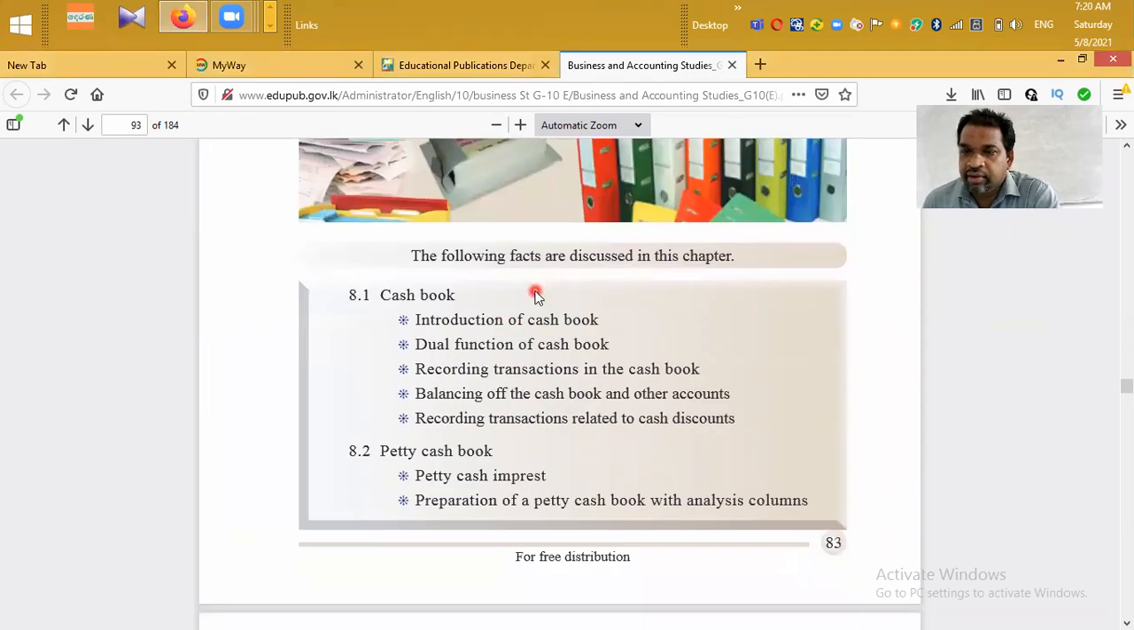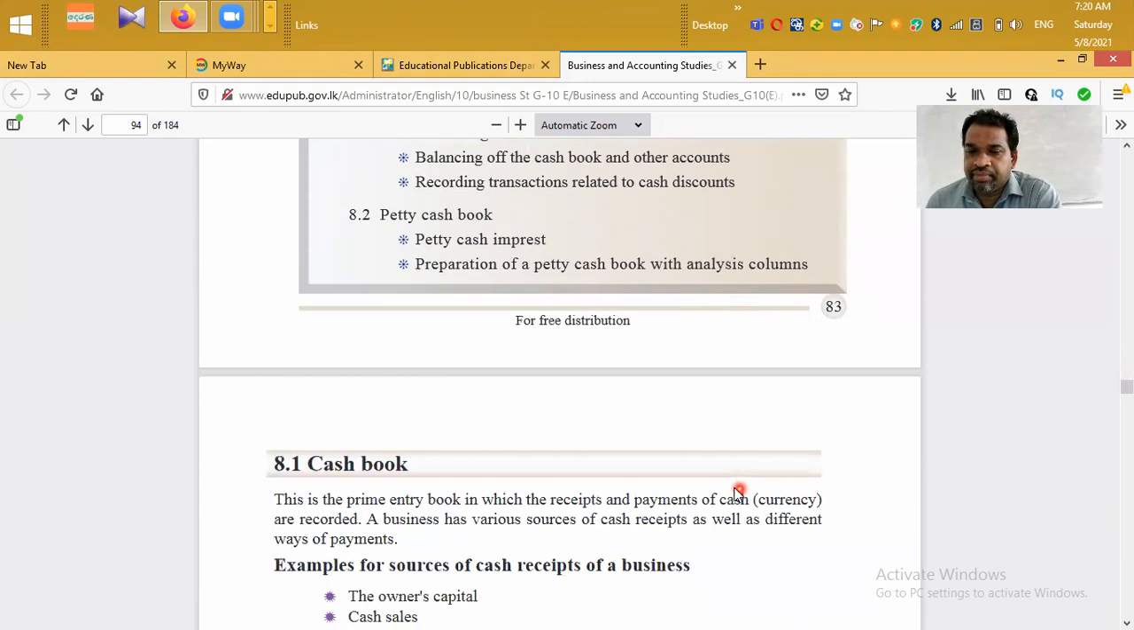Under this chapter, the following facts are discussed: cash book, introduction of cash book, dual function of cash book, recording transactions in the cash book, balancing of the cash book and other accounts, recording transactions related to cash discounts, and we will be discussing petty cash book, petty cash imprest, preparation of petty cash book with analysis column. Right.